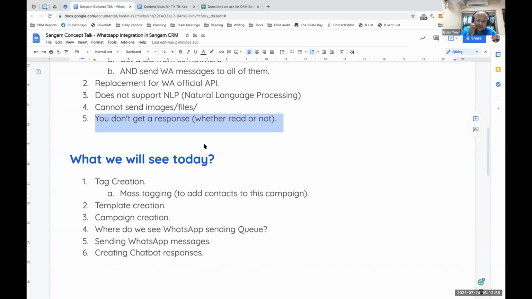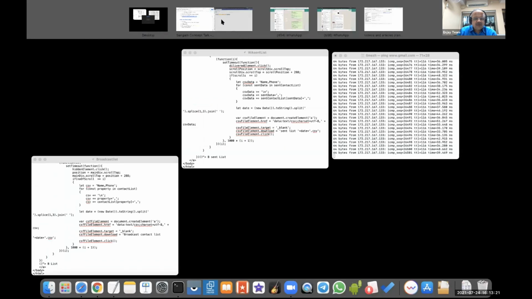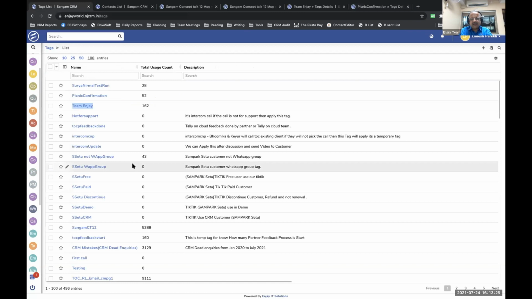Now you can compare this process to any other lead generation process where you inform your customers about your offering, and you want to capture how many people are interested. So here we will be doing something very similar to that, but the example we are taking is different. So first of all, we need to create one tag, and I will align a few things so that you can see things clearly. So this is our tag list.